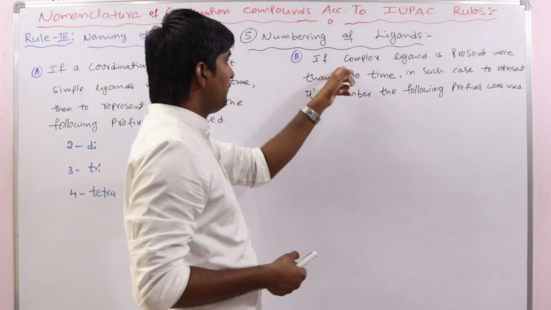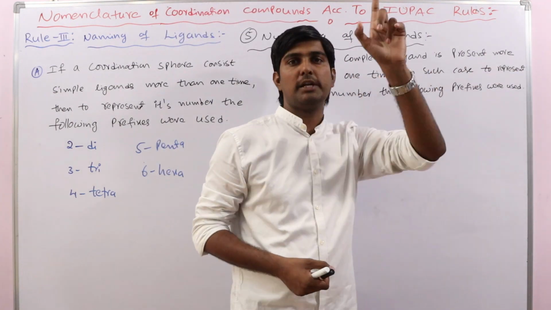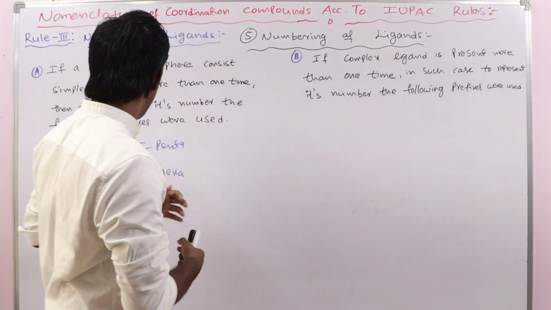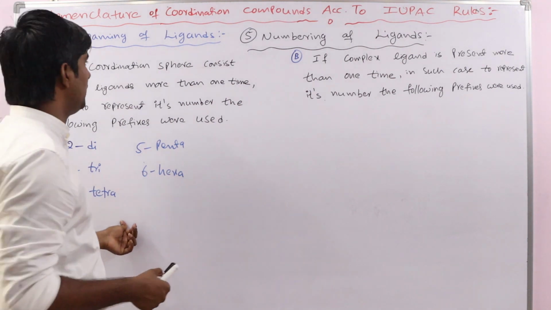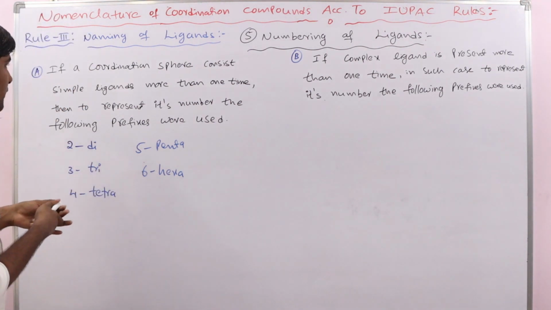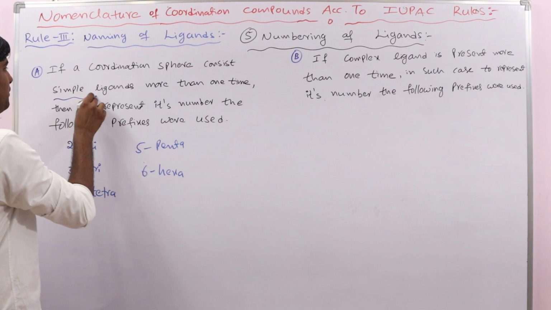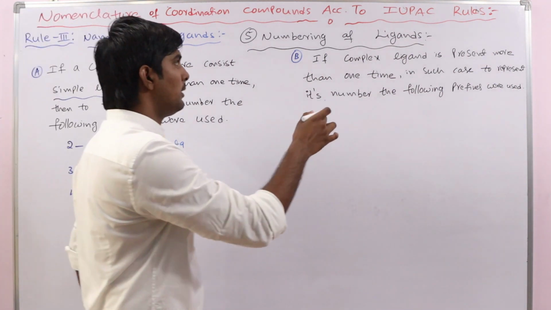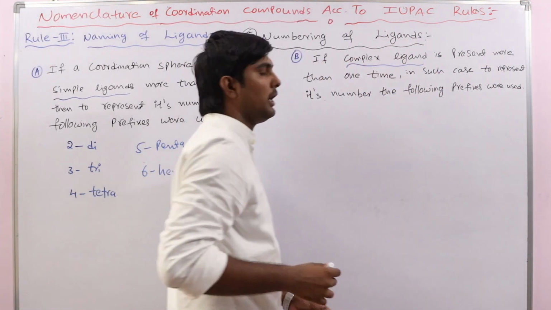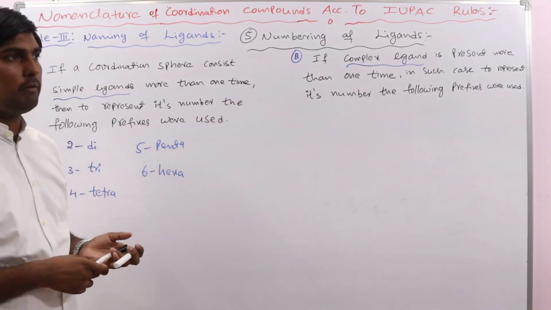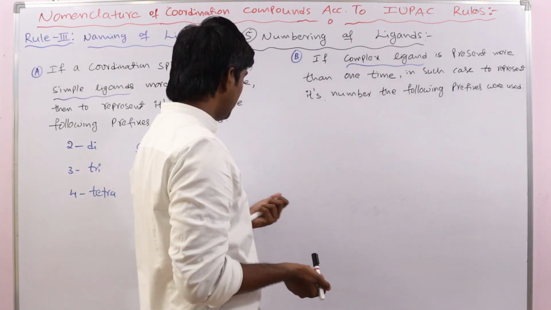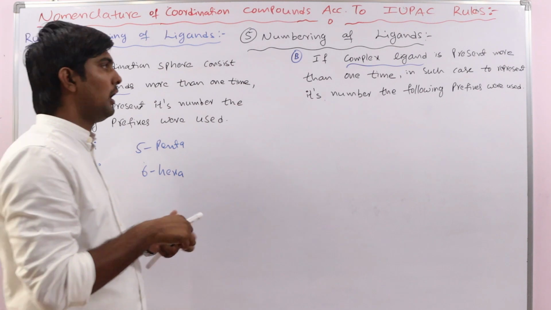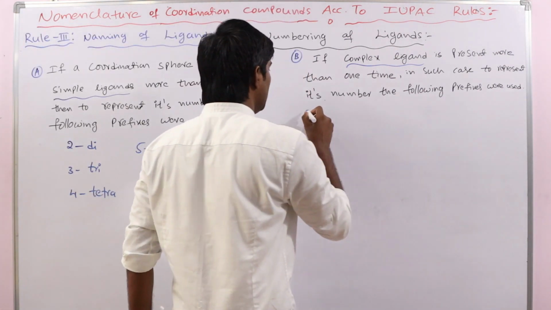But if the complex ligand is present more than one time, we cannot use these prefixes. These prefixes are only for which ligands? Simple ligands. But if a complex ligand is present more than one time, in that case we cannot use these numbers. There we have to use separate prefixes.